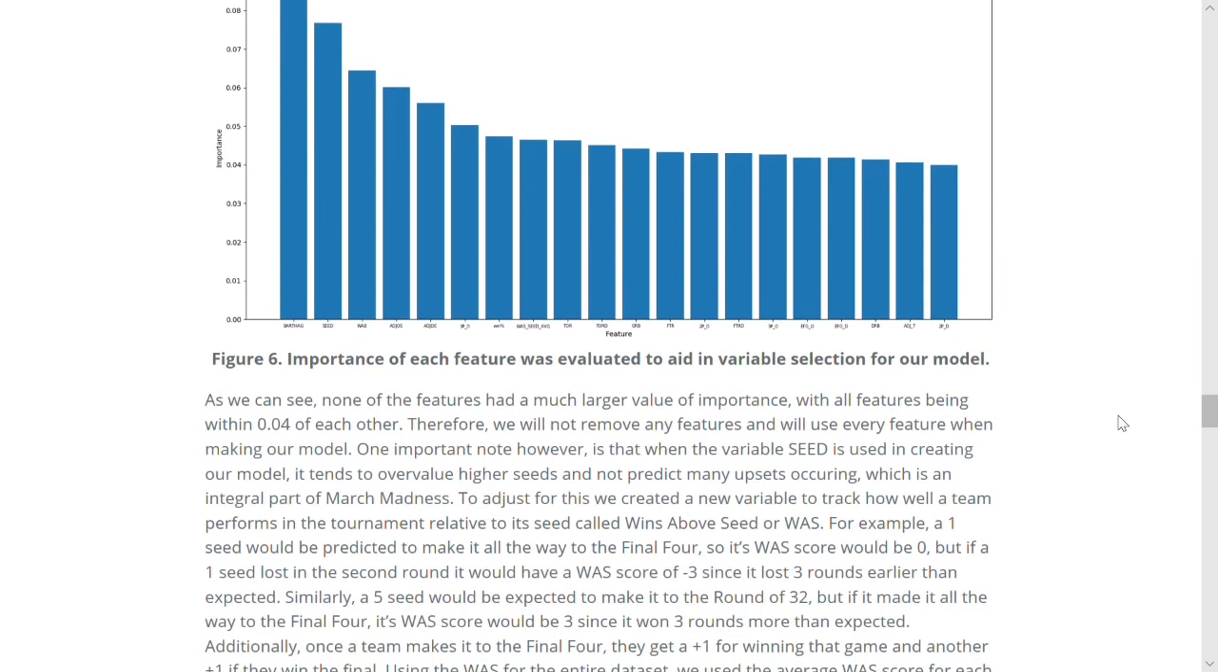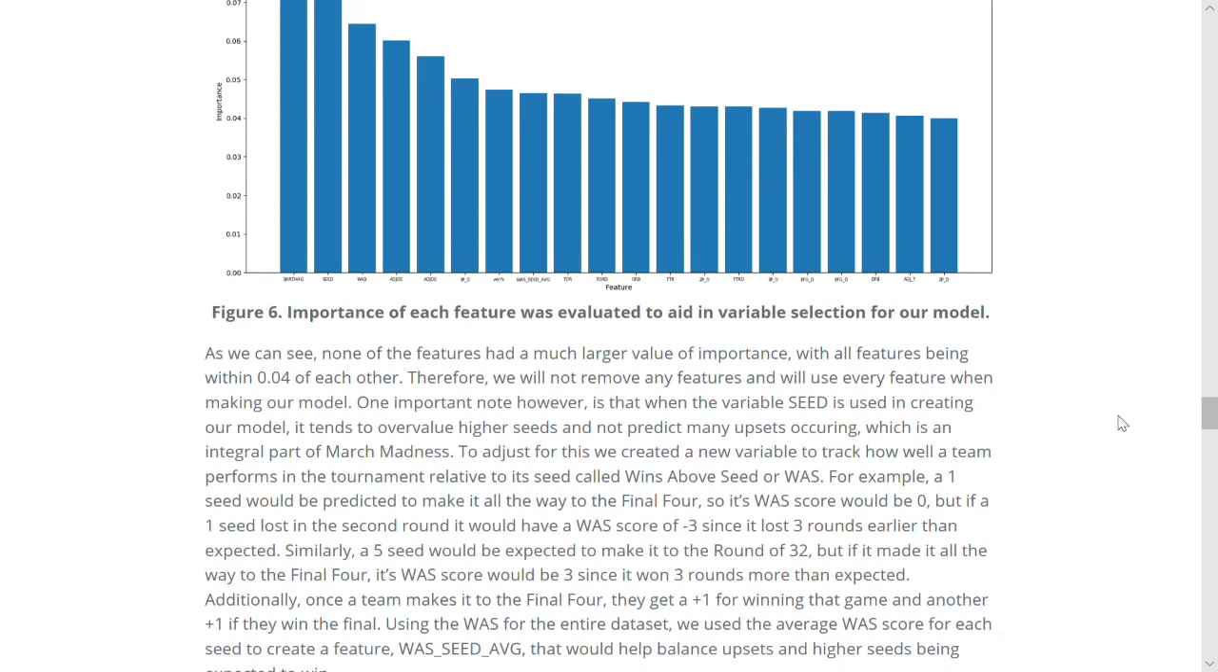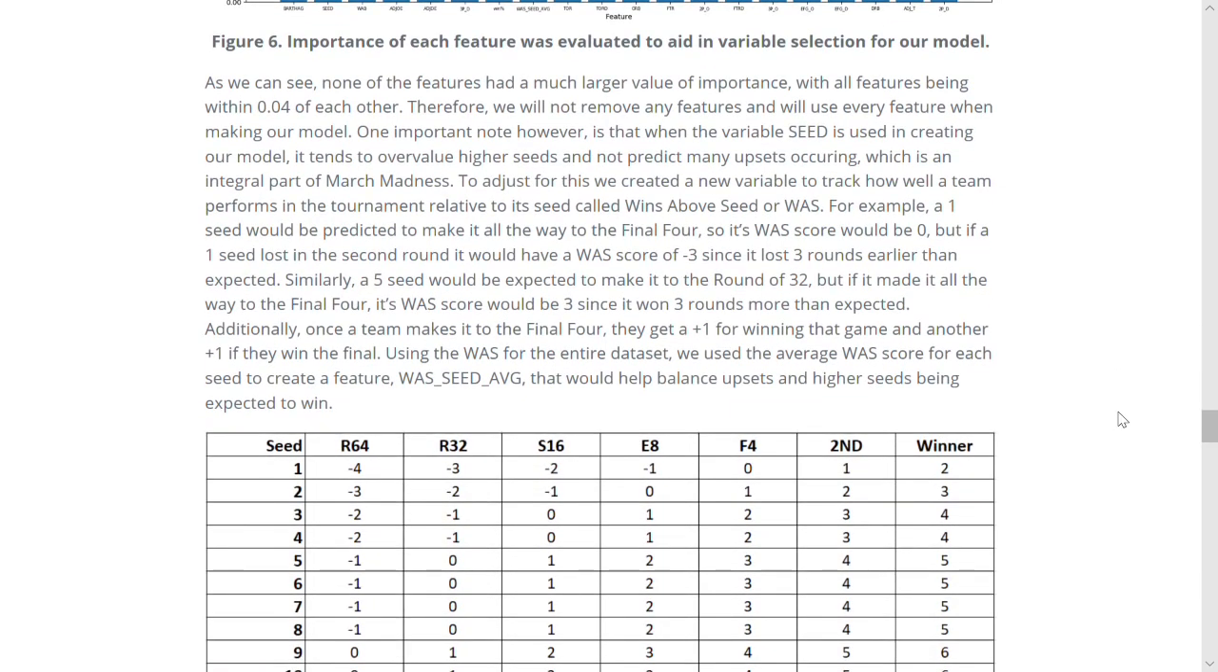To adjust for this, we created a new variable to track how well a team performs in the tournament relative to its seed, called wins above seed, or WAS. For example, a 1 seed would be expected to make it to the Final Four, a 2 seed to the Elite Eight, and so on down the list. However, if a 1 seed were to be upset in the first round, as Virginia did in 2018, they would receive a WAS score of -4 due to losing 4 rounds earlier than expected. Similarly, if a 5 seed were to somehow make it to the Final Four, they would receive a WAS of 3 for performing 3 rounds better than expected.